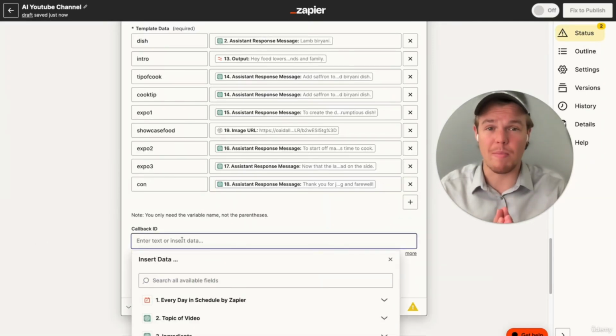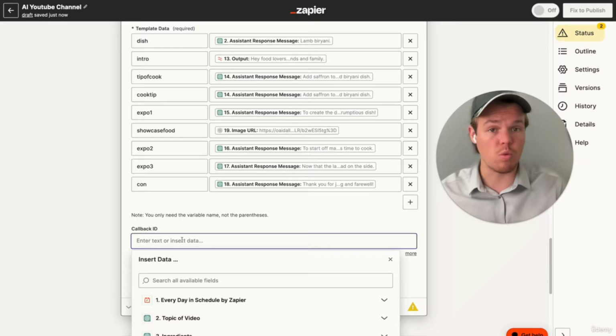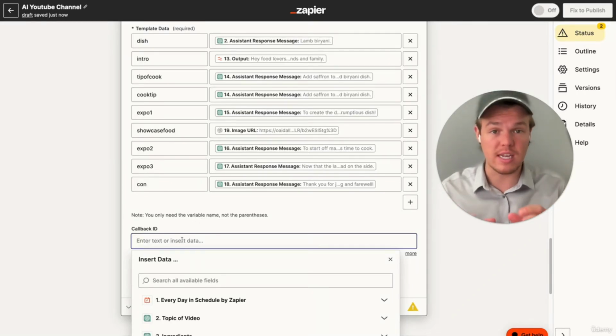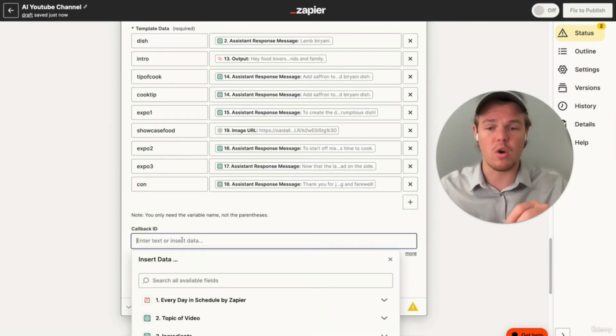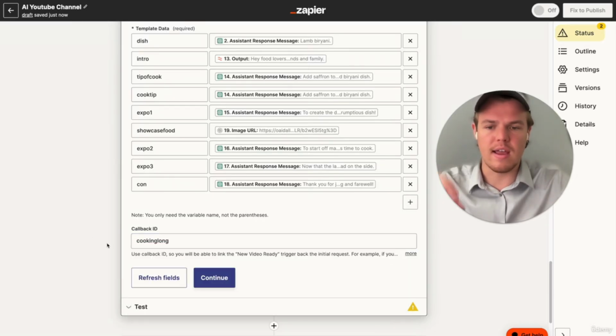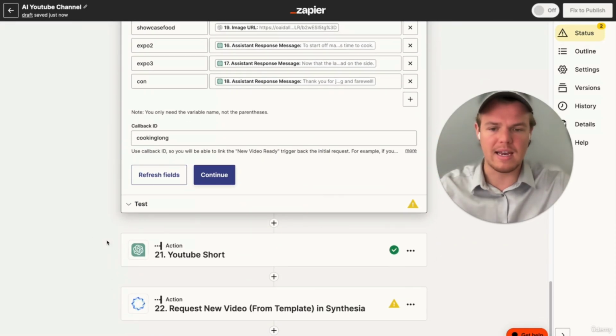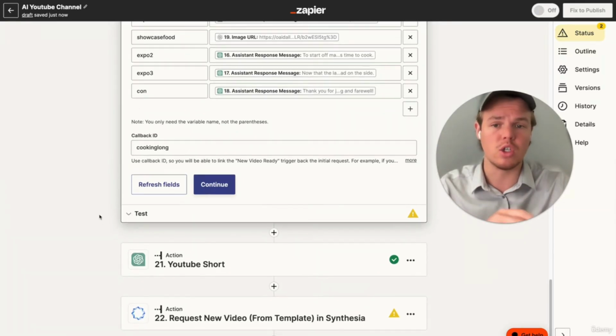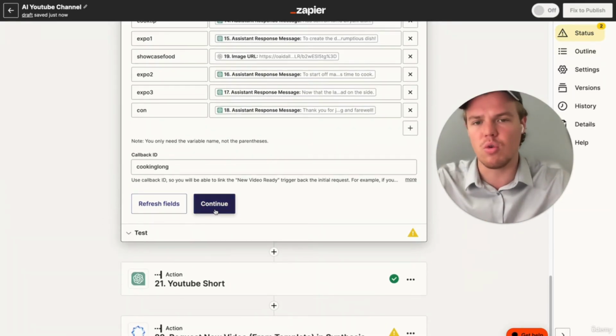We want to make sure we add a callback ID, as this is just stage 1 of an AI automated YouTube channel. There's going to be other zaps associated here. So what we're going to go ahead and call this is cooking long. And then essentially for the callback ID for the other one, we're going to do cooking short. This will make more sense as you jump further into this module. But for now, just go ahead and put a callback ID that you'll recognize.